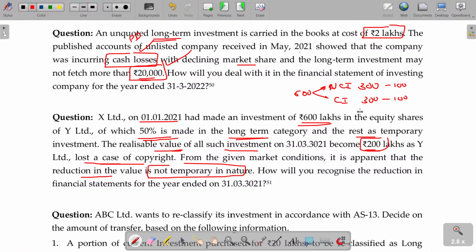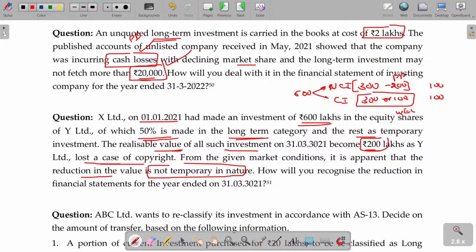Now, in case of current investment, you have to show at 100 only, whichever is lower. Cost or NRV, whichever is lower will be taken. In case of non-current asset, today's value is 100, which means this 200 loss is considered as permanent decline. So permanent decline should be subtracted. So hereafter in non-current investment show 100, in current investment show 100. But the calculation method is different.